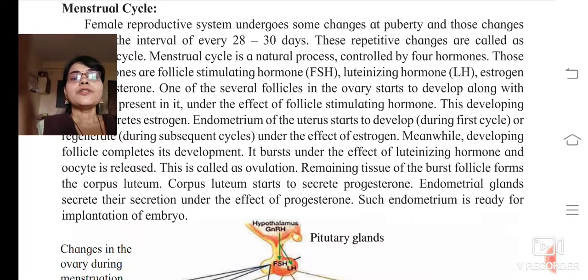This corpus luteum will start to secrete progesterone. Now the endometrial glands secrete their secretions under the effect of progesterone, so such an endometrium is ready for the implantation of the embryo.